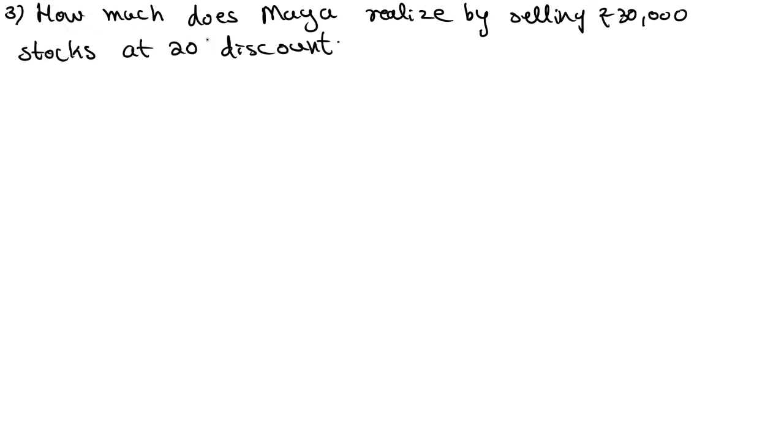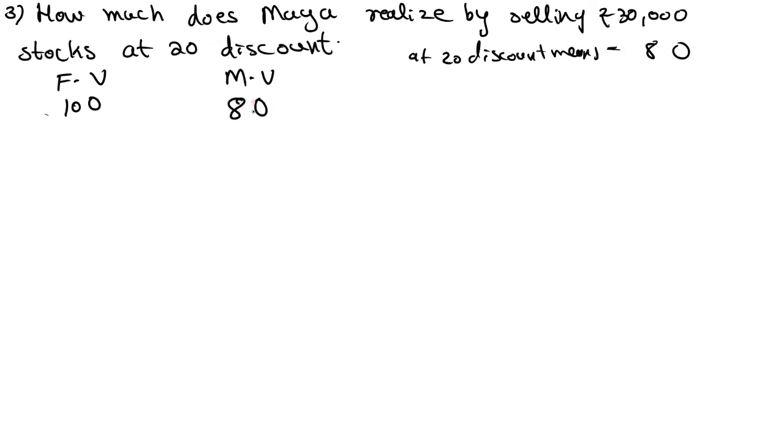Next, see, how much does Maya realize by selling rupees 30,000 stock at 20 discount? Selling means you need to have share, right? You need to sell it in the market. Here we assume face value of the share is equal to 100, market value at 20 discount. At 20 discount means its value is equal to 80 rupees. So market value is equal to 80 rupees.